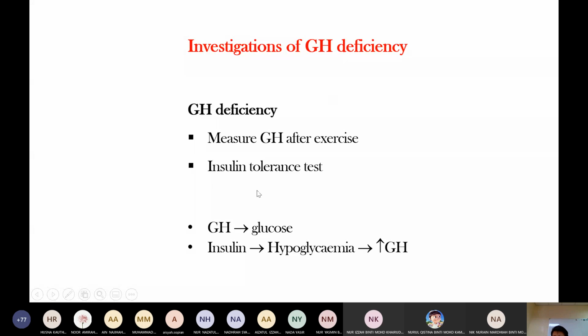We give insulin to the patient. When the patient takes insulin, it causes hypoglycemia, so there must be excess growth hormone. But if the patient's growth hormone level is still low, it means the pathology is not another condition. The pathology is because of the anterior pituitary.